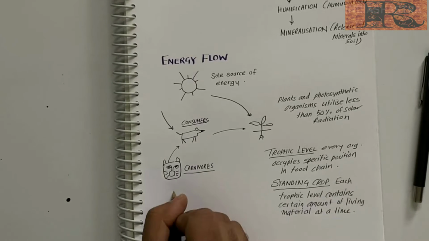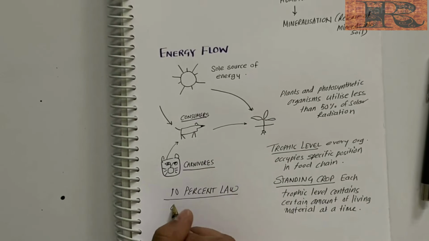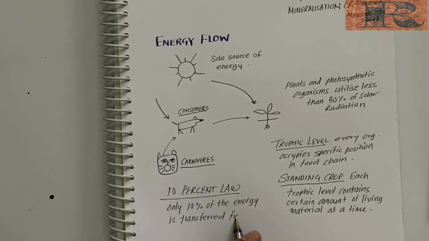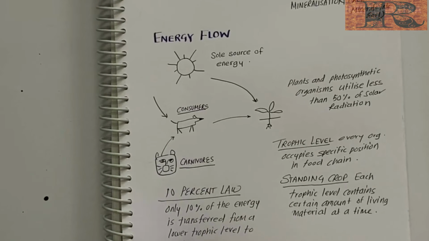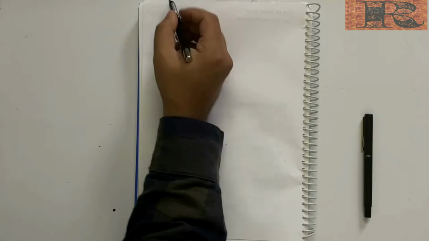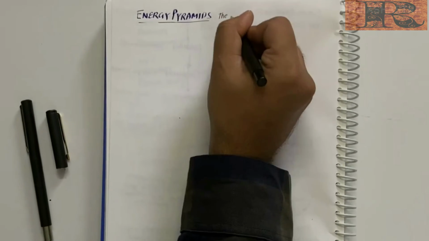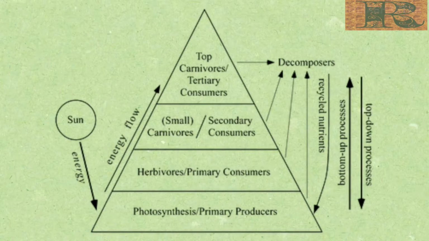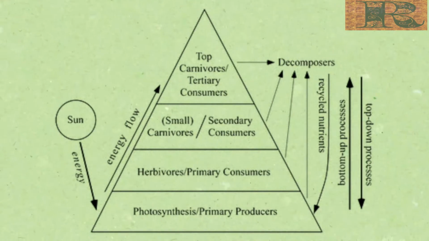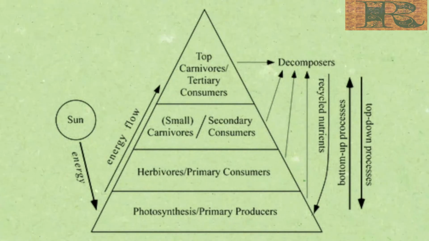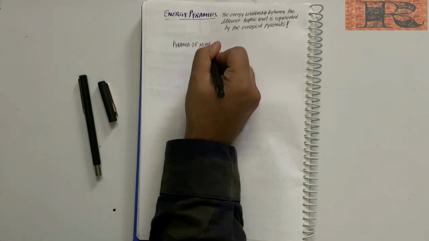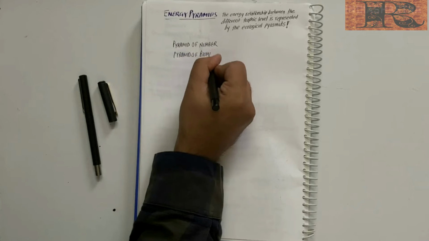The number of trophic levels in a food chain is restricted since the energy transfer follows the 10% law. That is, only 10% of the energy is transferred from a lower trophic level to higher one. Now, energy pyramids. The energy relationship between the different trophic level is represented by the ecological pyramids. Their base represents the producers or the first trophic level, while the apex represents the tertiary or top level consumer. Ecological pyramids are of three types: pyramid of number, pyramid of biomass, and pyramid of energy.